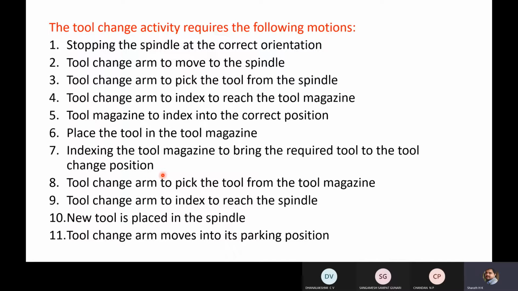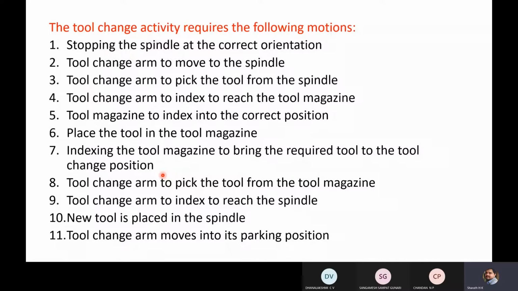That means initially you should stop the spindle. Next, the tool change arm should reach the spindle and pick the existing tool from the spindle. Next, in order to place this tool, the tool magazine should rotate to the required location where the tool from the arm will be placed onto the magazine. Next, the tool change arm should pick the tool from the magazine and keep that on the spindle.